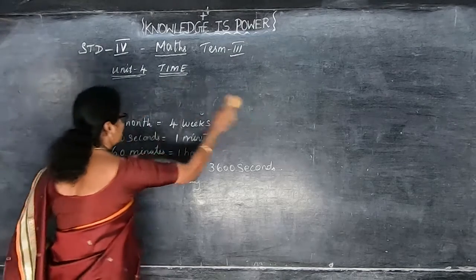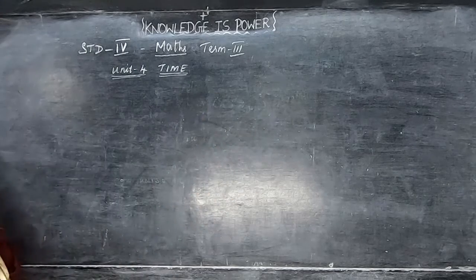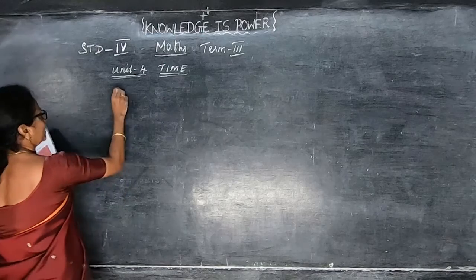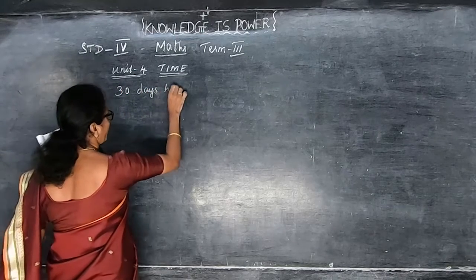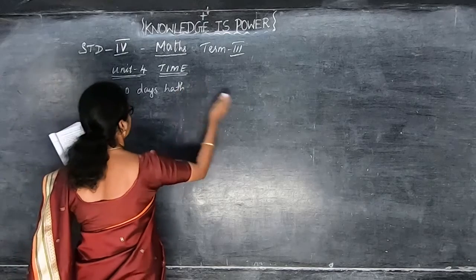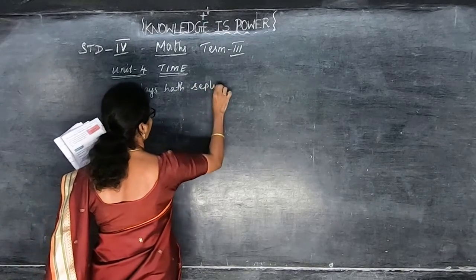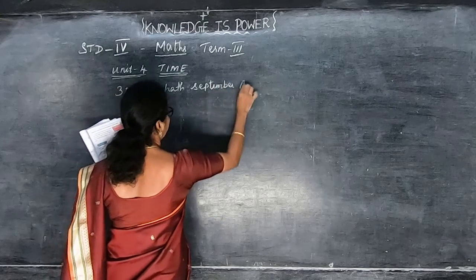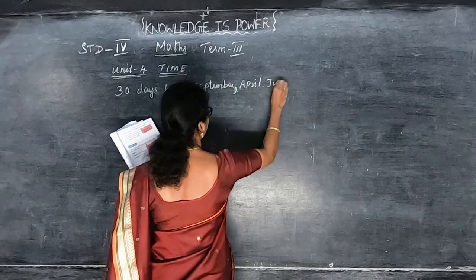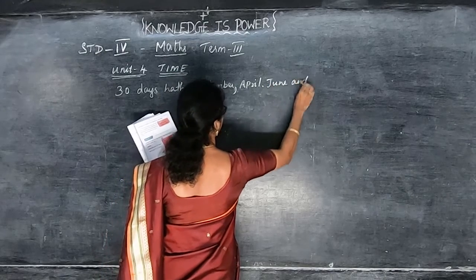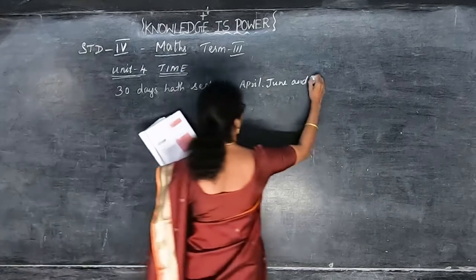So now some of the months have 30 days and some of the months have 31 days. So how can we remember that? That is like a poem. 30 days had September, April, June and November. This is how we have to remember it. 30 days had September, April, June and November.